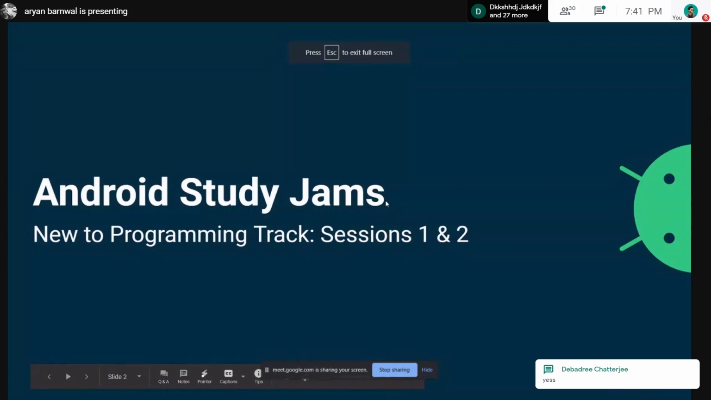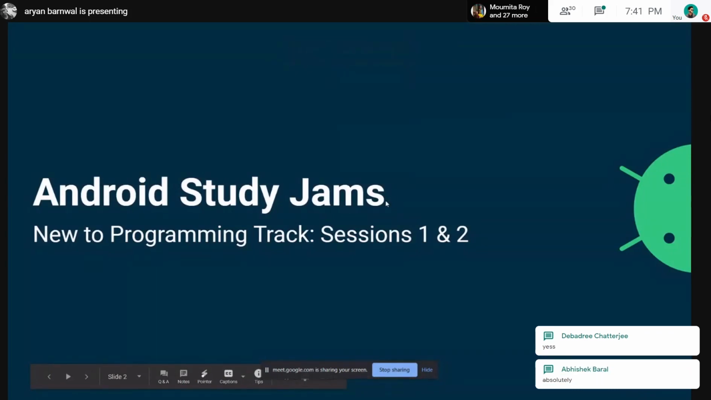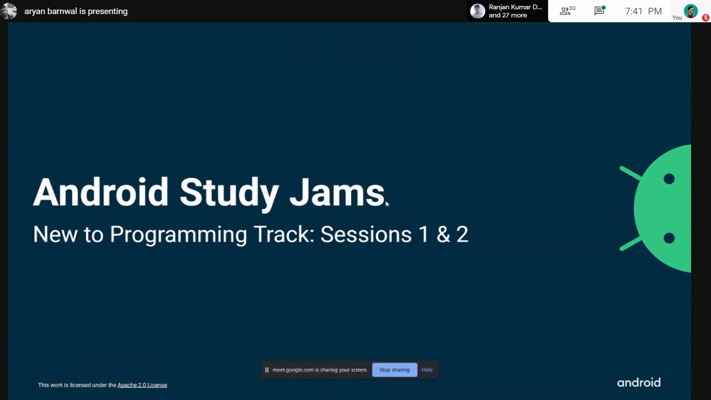So in this study jam, there are two tracks. Number one is the new to programming track, where you will be just introduced to Kotlin. You will write small snippets of code in Kotlin, and you will be introduced to Android Studio, where you will just learn how to place text and images on your app.